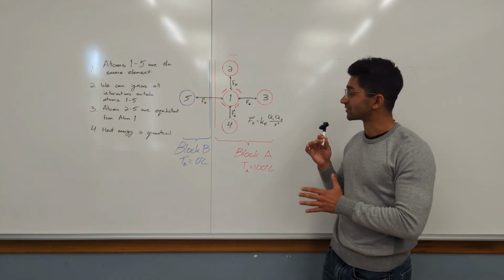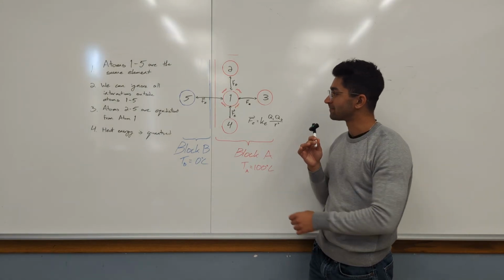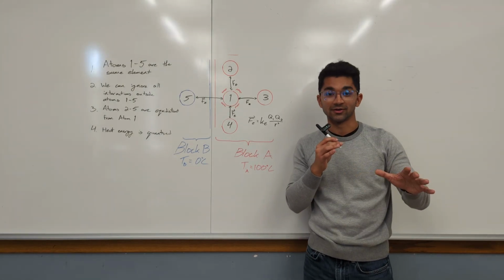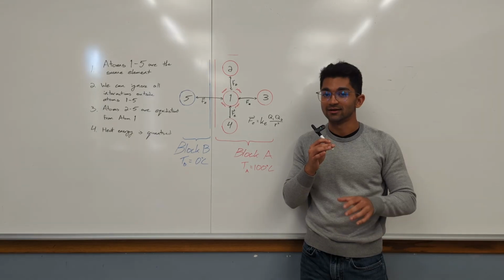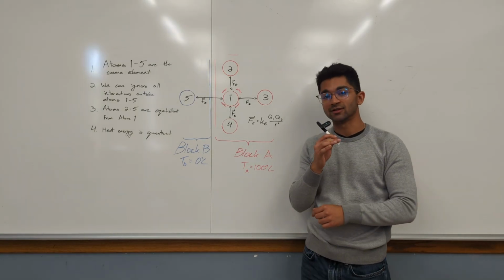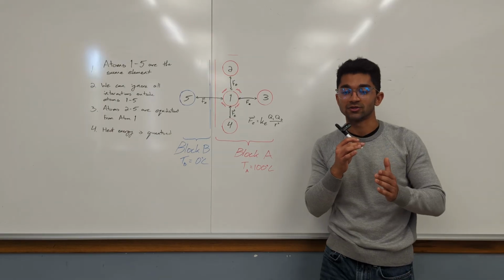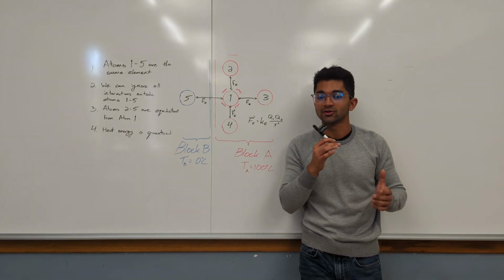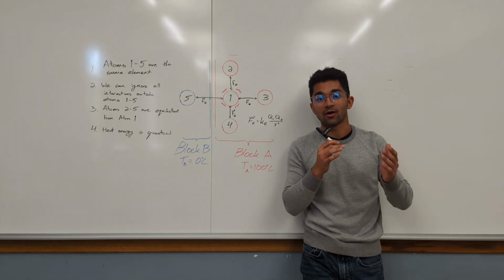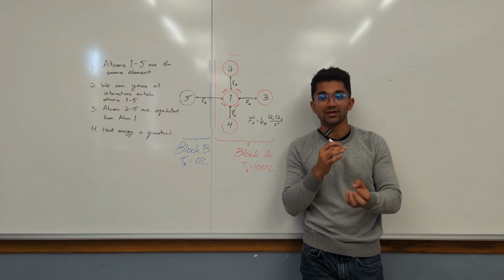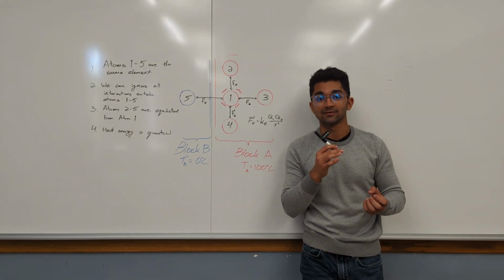We'll consider this thought experiment. We have two blocks, block A and block B. These blocks are the same material, same volume, same everything. The difference is that block A is heated to 100 degrees Celsius, block B is chilled to 0. When we bring these two blocks in contact with each other, what's going to happen? Well, you might intuitively know that heat energy goes from hot to cold. So these two blocks will equalize somewhere around 50 degrees Celsius, right?